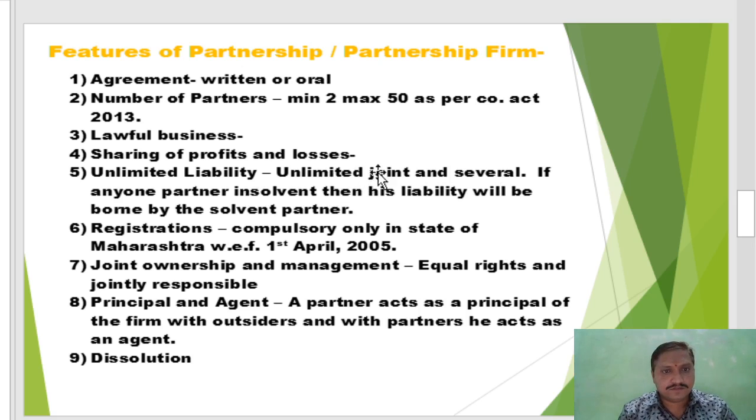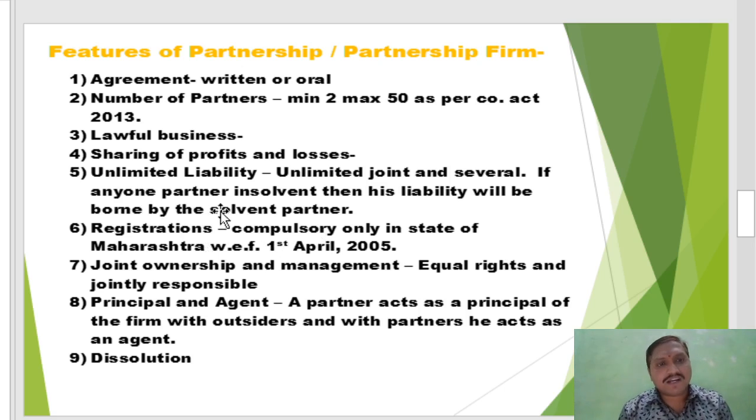Joint and several: if any one partner out of all the partners is insolvent, then his liability will be borne by the solvent partners. Suppose A, B, and C are three partners. If C is insolvent, then A and B bear the liability of C also, because C cannot pay the liability of the business. C's liability is borne by A and B, the solvent partners.